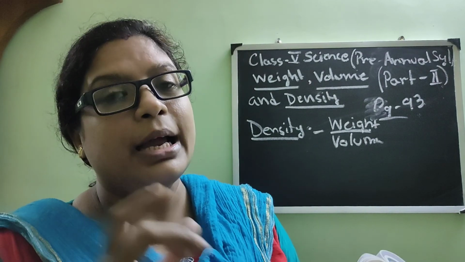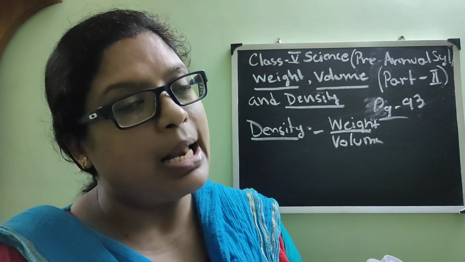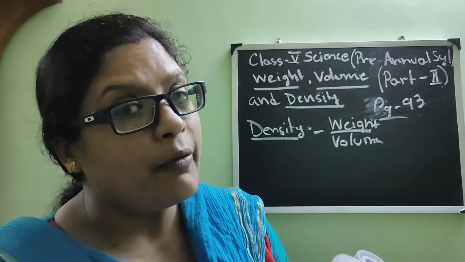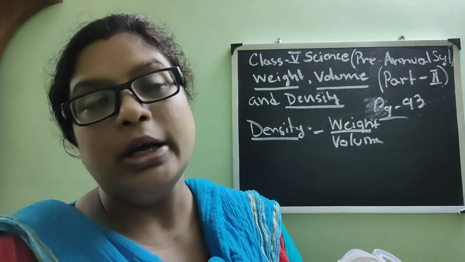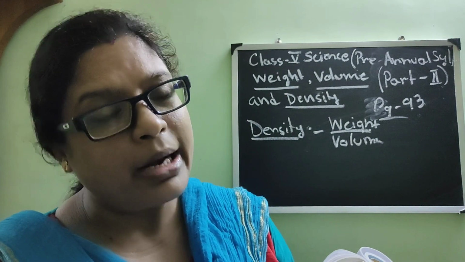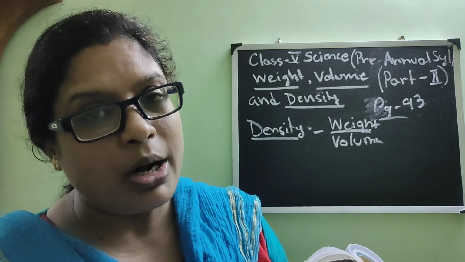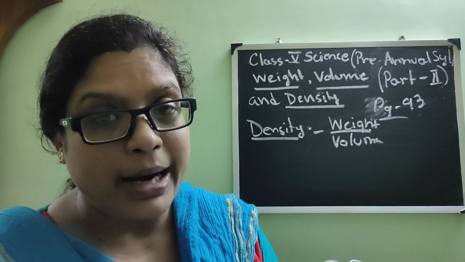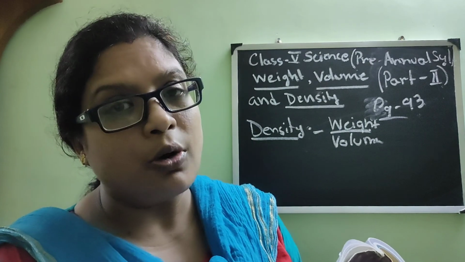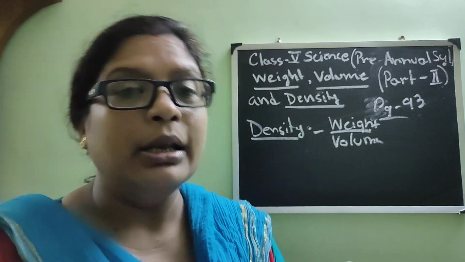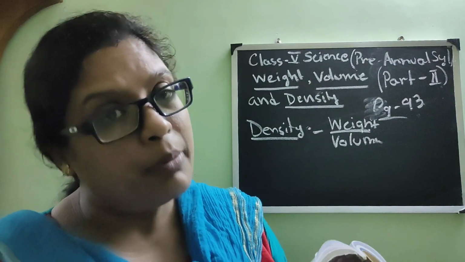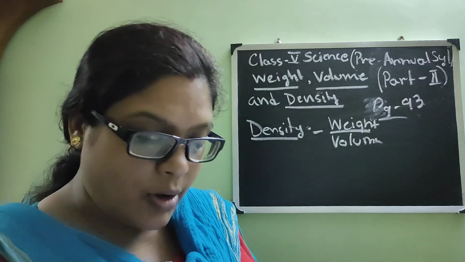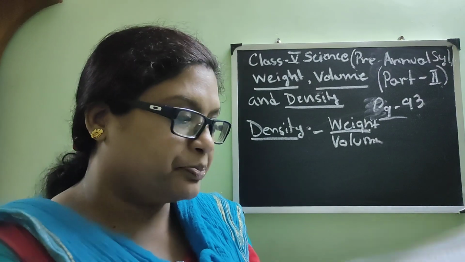As we have read, the molecules in water are lightly packed, and in a solid, the molecules of the substance are tightly packed. So it becomes more dense. As we have read, density means how the molecules are packed together. So this piece of stone may be smaller than the piece of thermocol or the piece of wood which is floating, but still it will sink. I think you have understood what I want to explain.